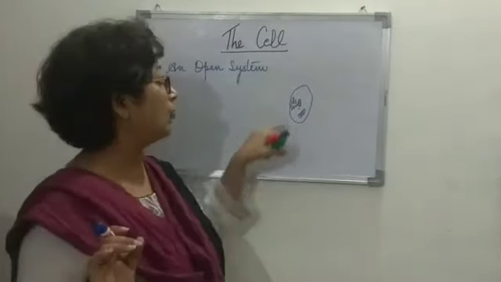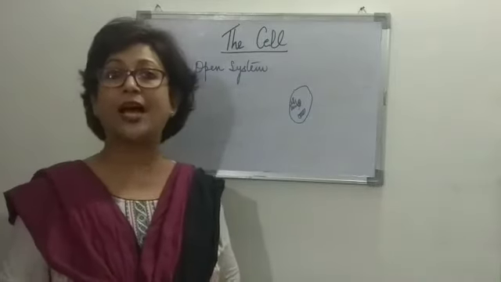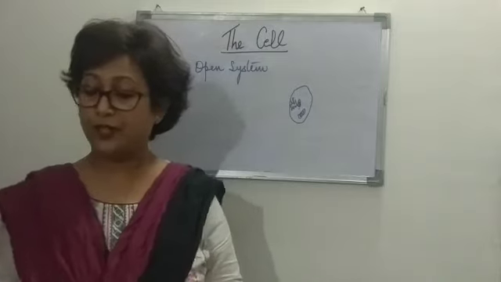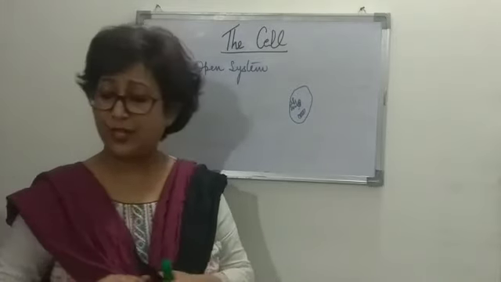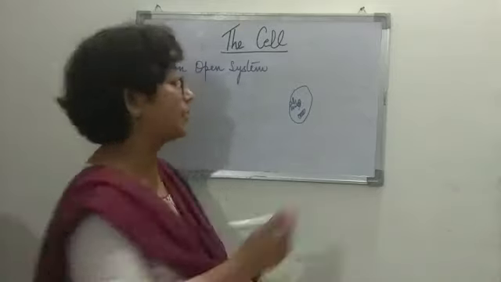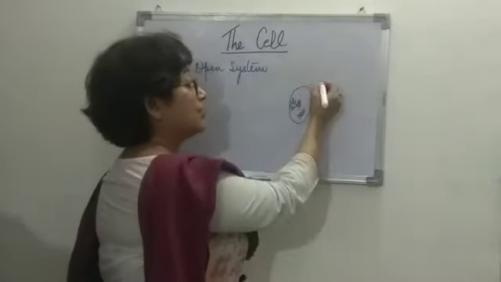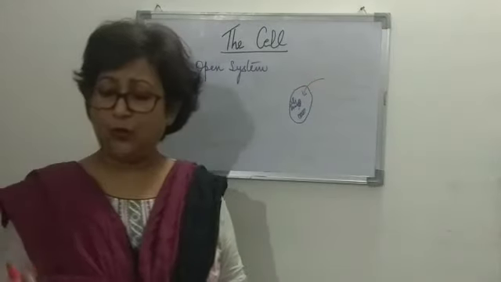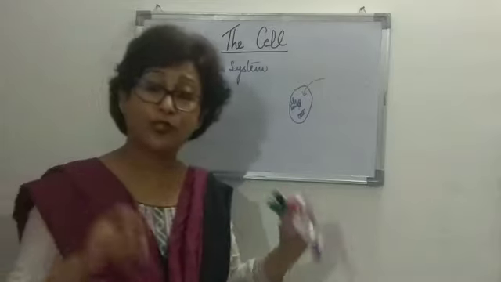Now this boundary, it allows the transfer of materials and energy across it, right? Now cell is an open system because it receives a number of materials, including energy containing nutrients from outside, right?